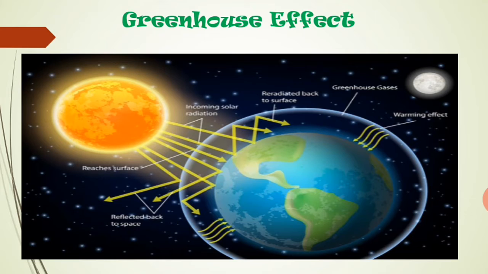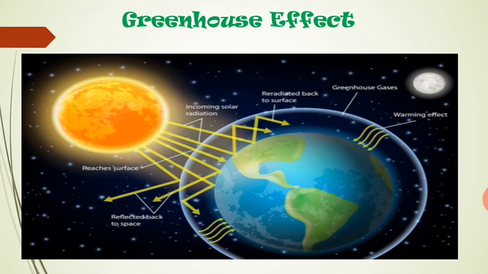Now greenhouse effect, we know that it is nothing but the phenomenon in which the solar radiation is trapped within the earth atmosphere. Some solar radiation gets trapped in the earth atmosphere, and due to this the global earth temperature or atmospheric temperature increases. So this phenomenon that we call the greenhouse effect.